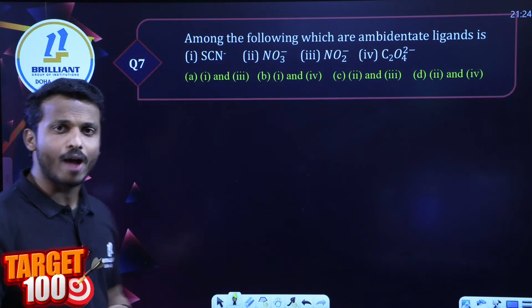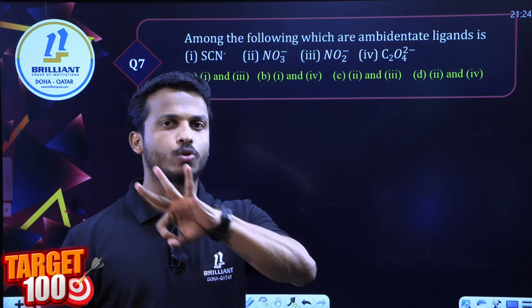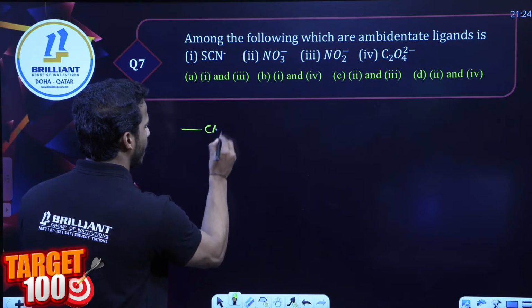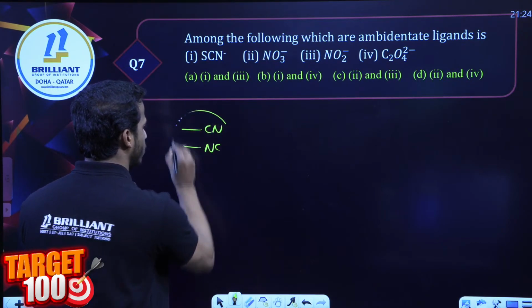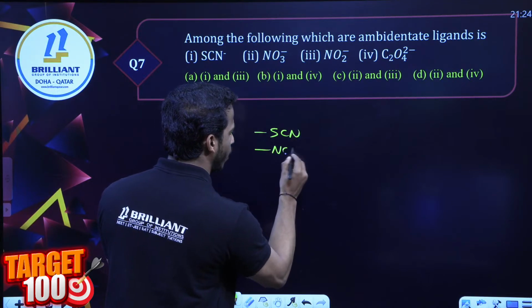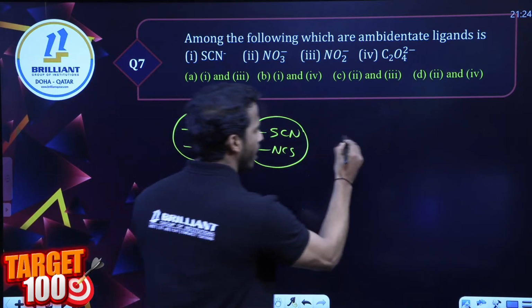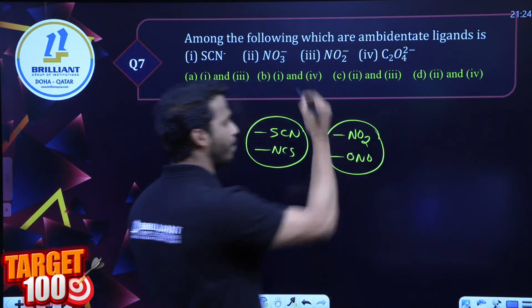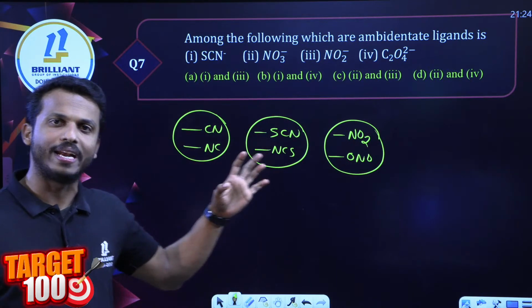Dear all, we have a total of 3 sets of ambidentate ligands. Cyanide and isocyanide, it's one pair. Thiocyanate and isothiocyanate, another pair. Nitrito-N and nitrito-O, another pair. These all are ambidentate ligands.